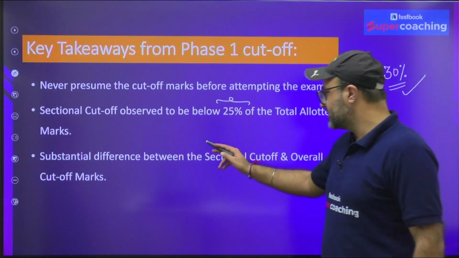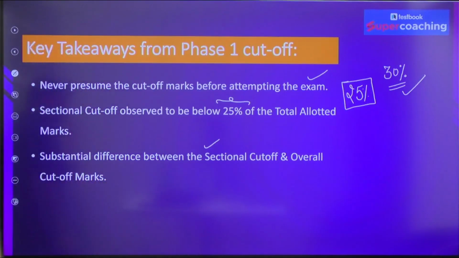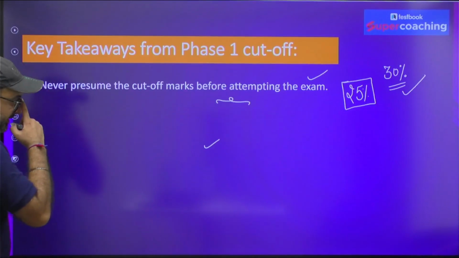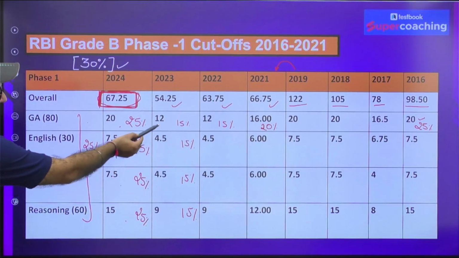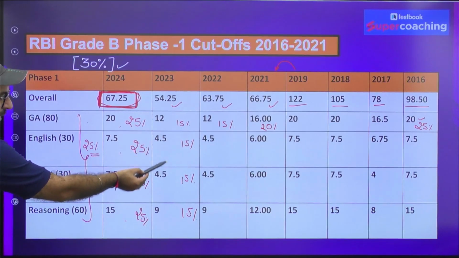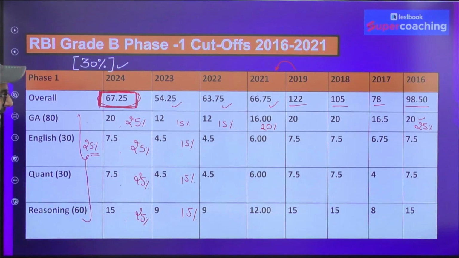Next, there is a substantial difference between the sectional cutoff and the overall cutoff, which dropped this time. As you can see, last year in 2023, if I add the sectional cutoffs, 12, 4.5, 4.5, this is 9, 9 plus 12 is 21, 21 plus 9 is 30.